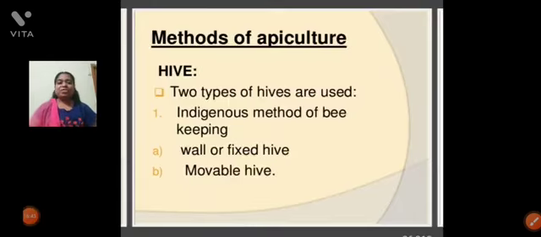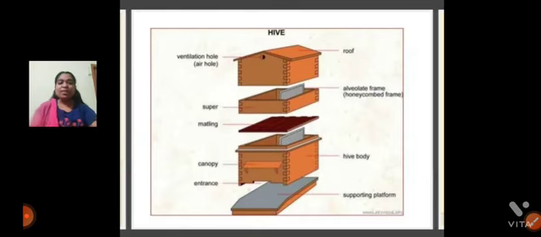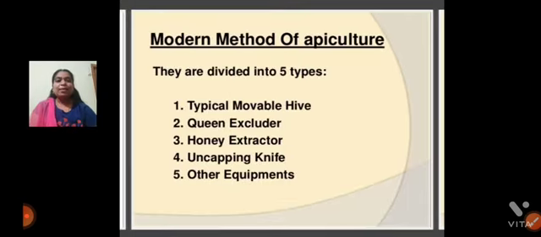Methods of apiculture. What are the methods? We are using two types of methods: the wall fixed hive method and the movable hive method. In the wall fixed method, the hive is fixed in one area only. A movable hive we can move from one place to another. You can observe the diagram of the fixed hive.